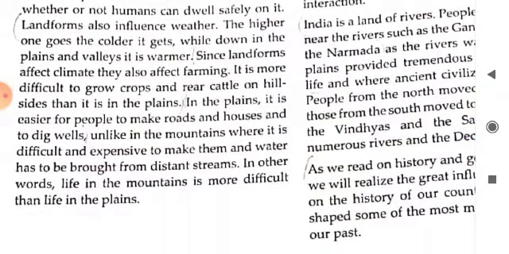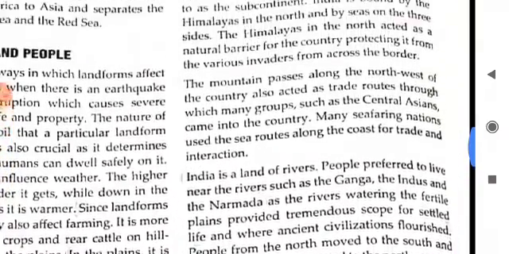And the landforms affect the climate, which affects farming. So it's very difficult to cultivate crops in hill regions, whereas it is very suitable in the plain region. Okay.